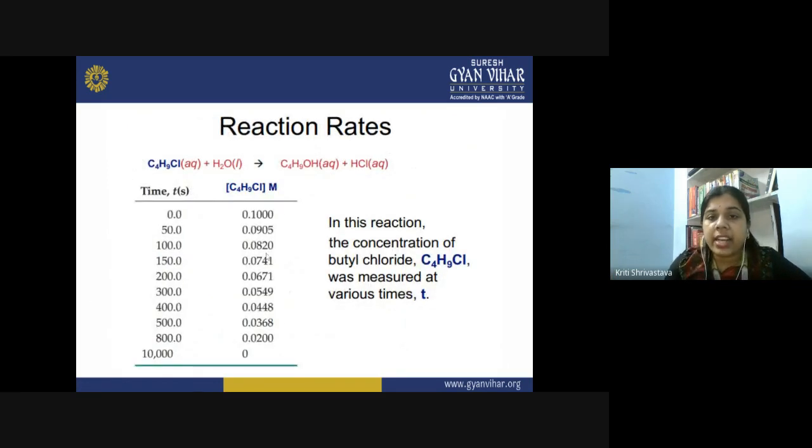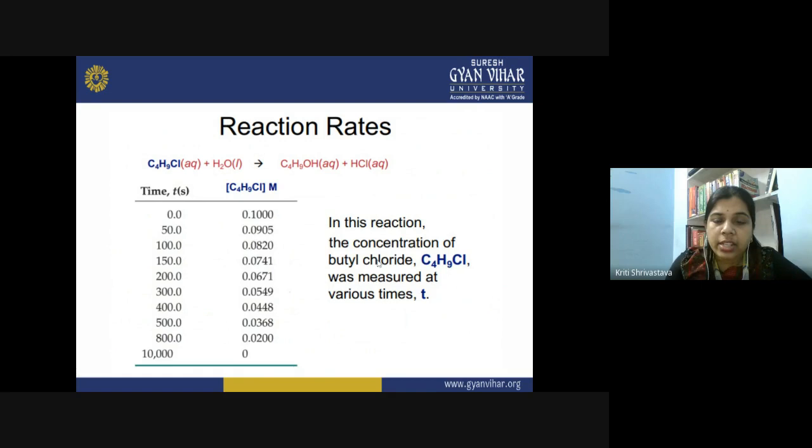Now we have reaction rates mentioned here. So many examples are taken. This is C4H9Cl, that is butyl chloride, in the aqueous medium reacting with the water and getting converted into butyl alcohol with the release of HCl in the aqueous medium. So this is simple hydrolysis of butyl chloride. At different time intervals, the concentration of butyl chloride was measured. So at initial time 0 seconds, we have 0.1 M of the butyl chloride, and the reaction is about to complete around 800 seconds, when you have only 0.02 M of the butyl chloride left.